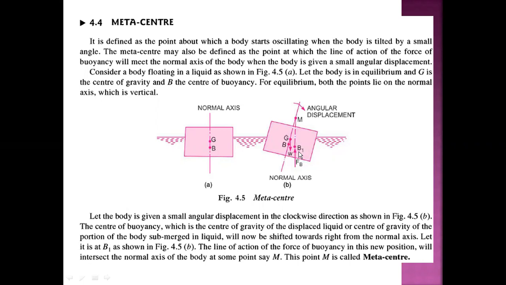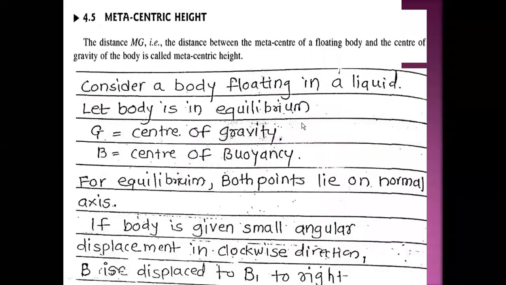Here is point B1. Now the line of action of the force of buoyancy in this new position will intersect the normal axis of the body at some point, say point M. This is point M, and this is nothing but the metacenter. The point M is called the metacenter.